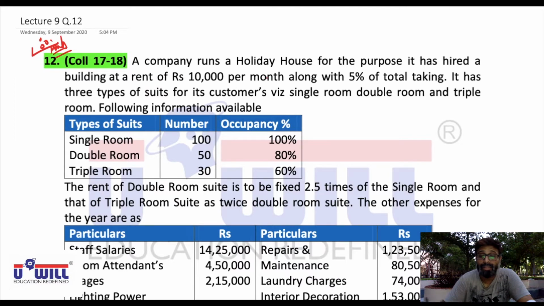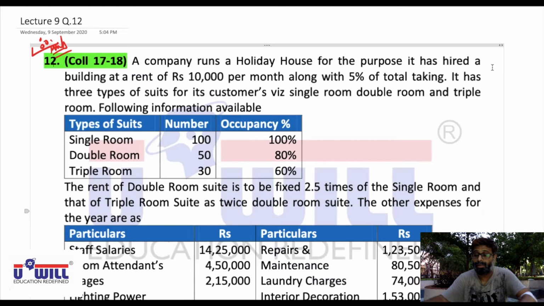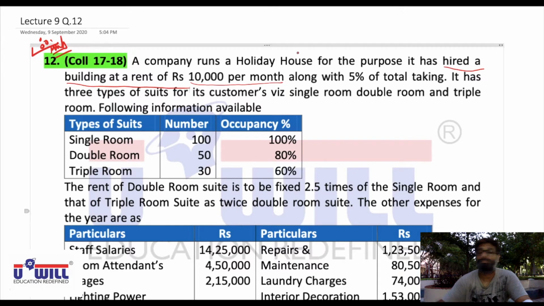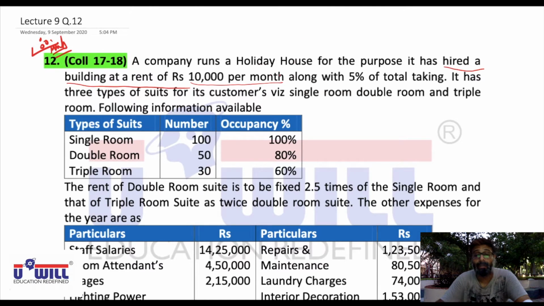A company runs a holiday house, and for that purpose, it has hired, underline all of you, hired a building at a rent of rupees 10,000 per month. So this is one of the expenses along with 5% of total takings.